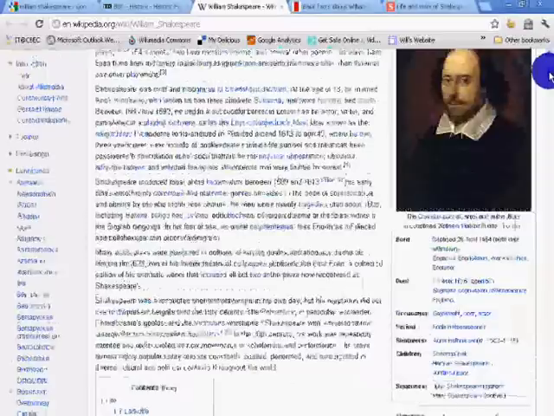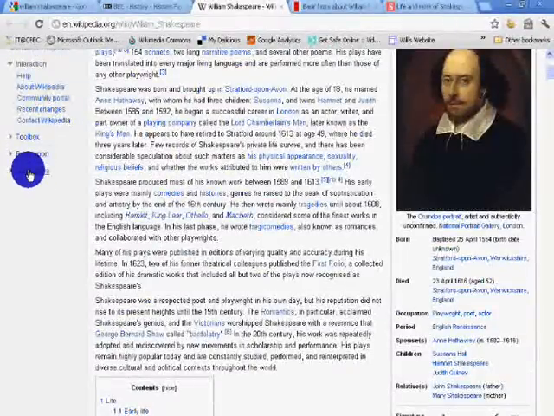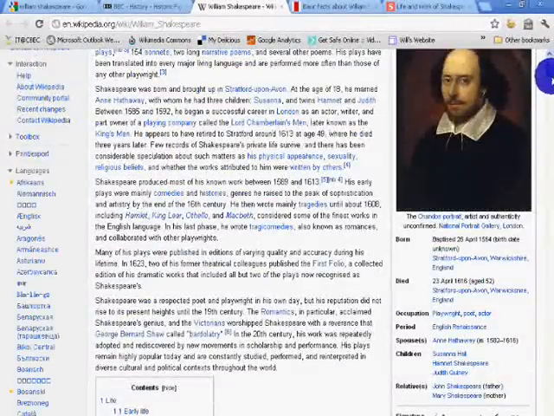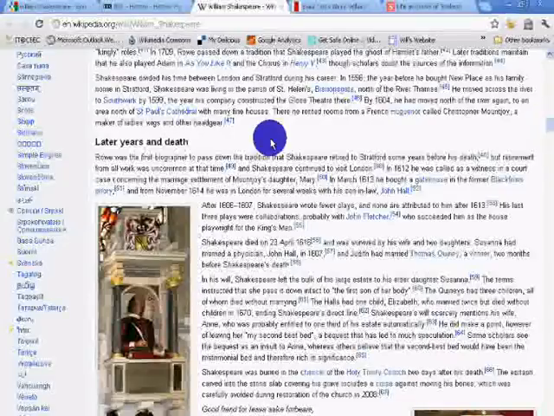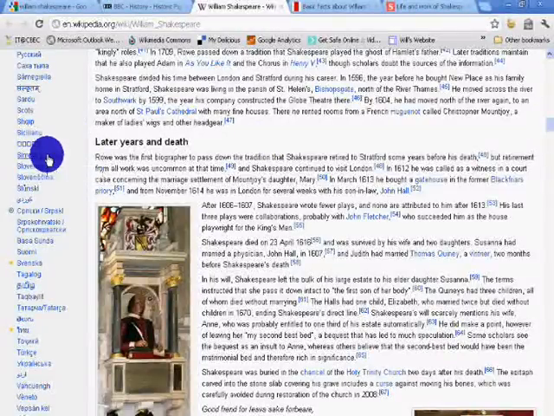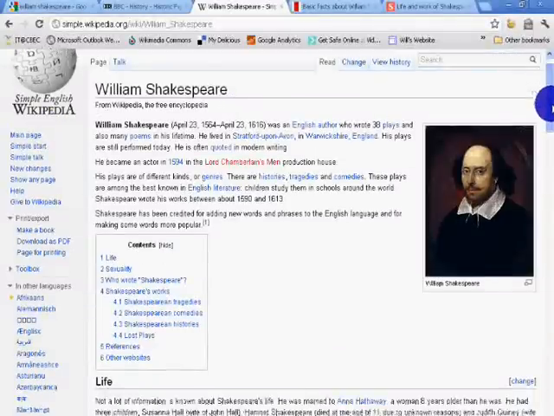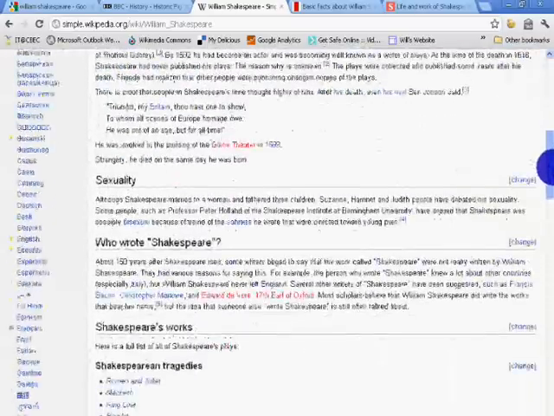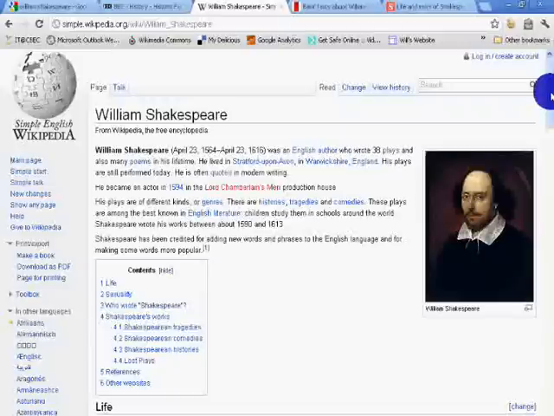But if you can find languages on the left hand side, it might be closed off like that, you go to open up your languages and you scroll down and you find Simple English. Now if you click on that, it will take out a lot of information. So there we now have a much smaller amount of information, and it's a little bit more spread out, and it'll be a little bit easier for you to read.